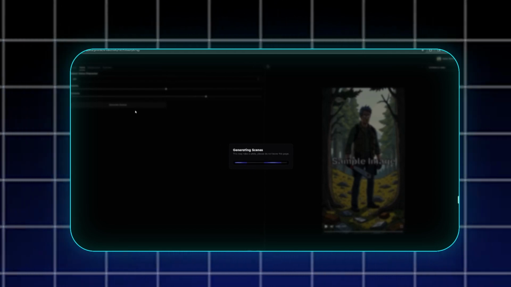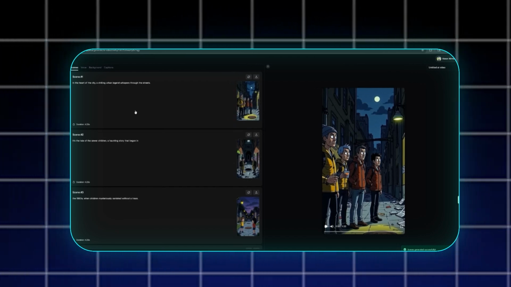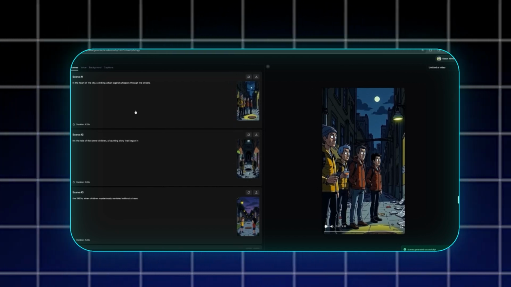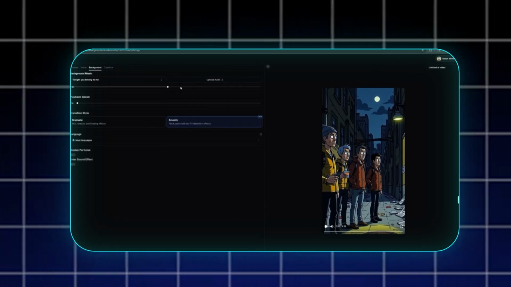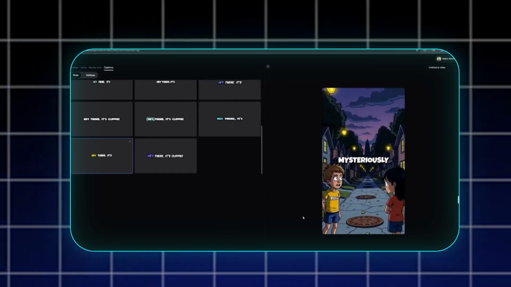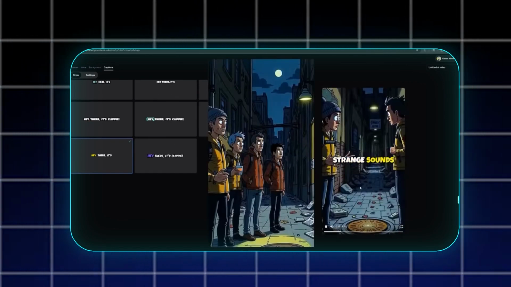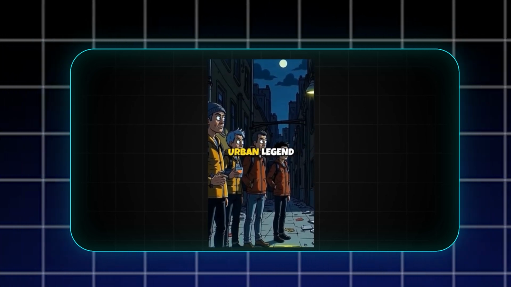Once the scenes are generated, you'll see the dark, creepy animation that fits the story perfectly. If you don't like any of the scenes, you can easily regenerate them. Next, select creepy background music from the library and choose a subtitle style. I prefer a yellow text template. Once everything looks good, hit the render button and export your final video.